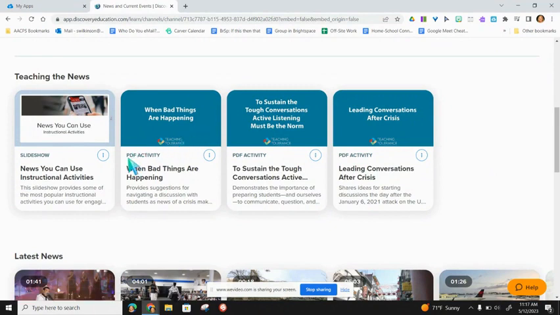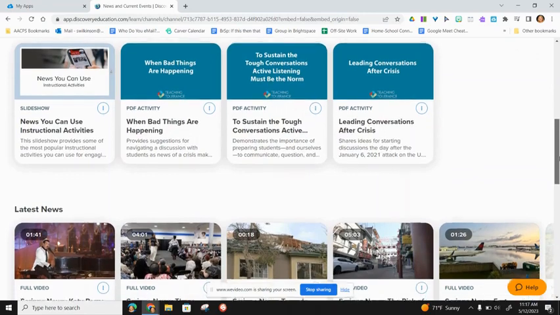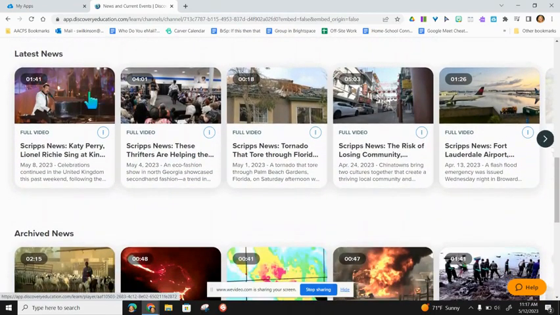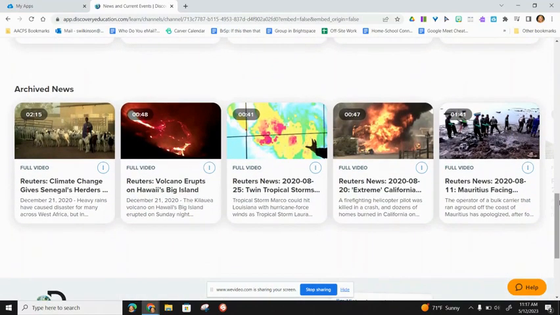Some of them are PDF activities. This one is a really great one for when bad things are happening, for our elementary students, on how we can teach about things that are happening in the world in a way that's not going to be super scary. There's also a section for the latest news, so some new things that are coming out. You can see by the dates here that these are from the past week. As you scroll down, there's then going to be some archived news articles that are most popular.